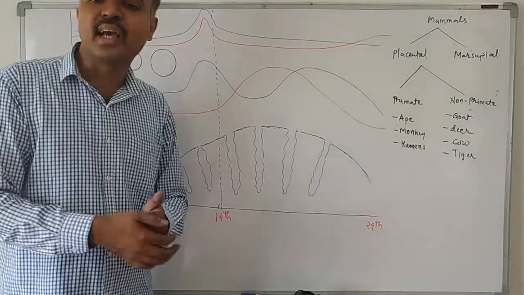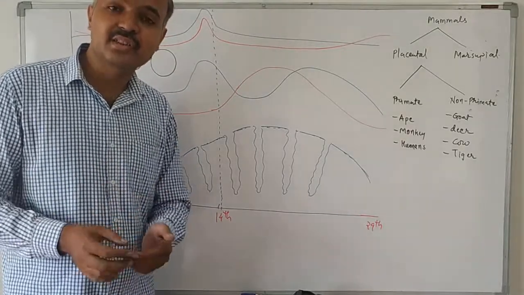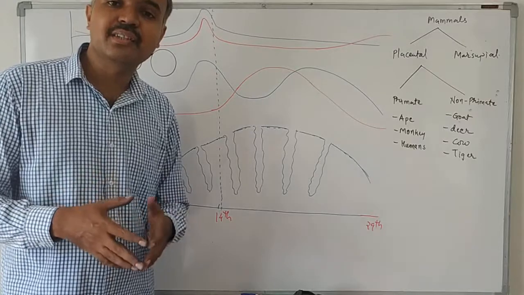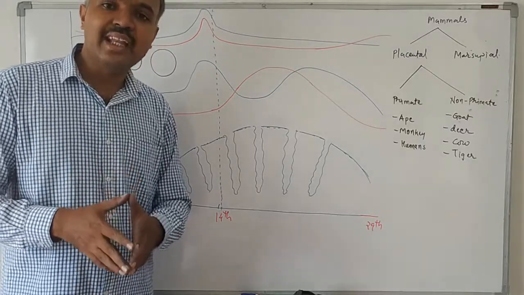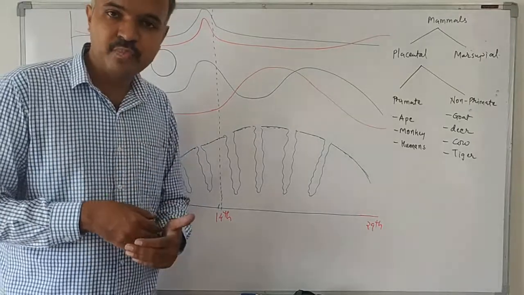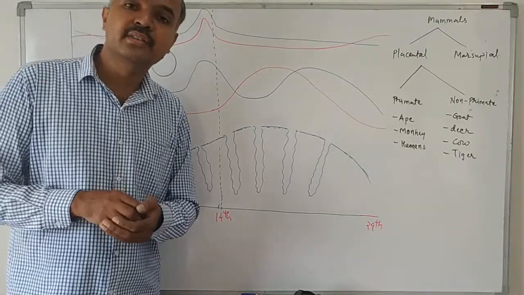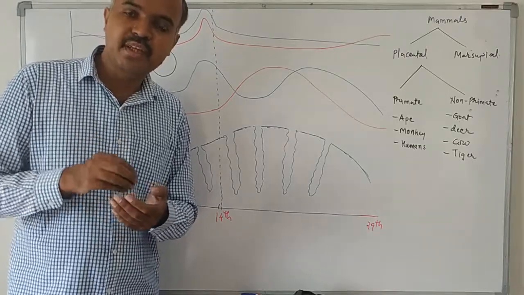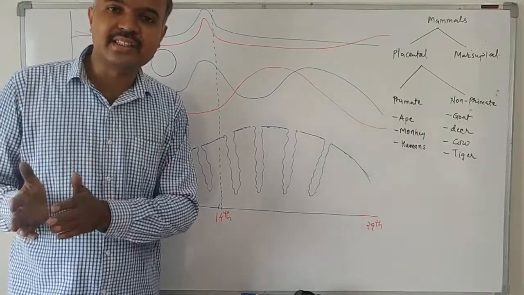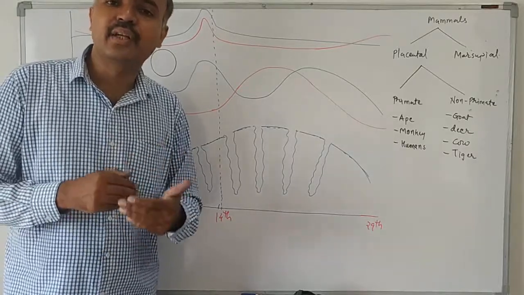You all know about the accessory ducts of the reproductive system of the female. Which are the accessory ducts? Ovary, fallopian tube, uterus, cervix, vagina. These are known as accessory ducts. So the cyclical changes occur in the accessory ducts as well as the ovaries. The series of cyclical changes that occur in the accessory ducts and ovaries of the female primate are known as the menstrual cycle. What is a primate? We will talk about that later.